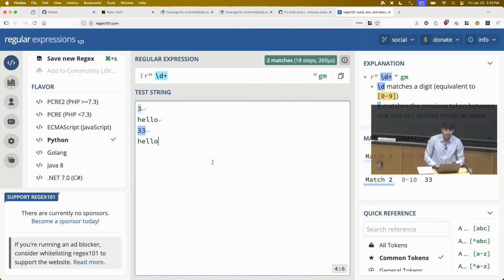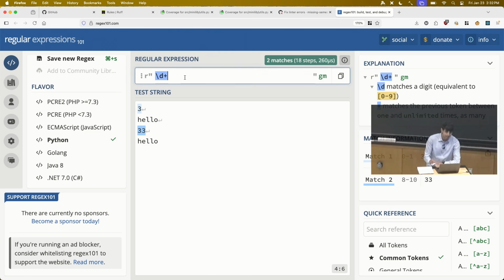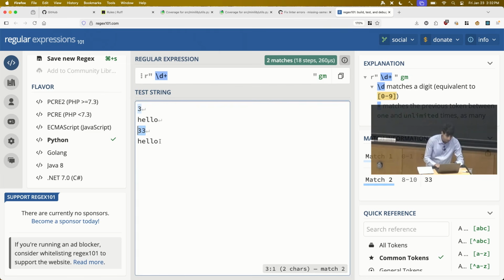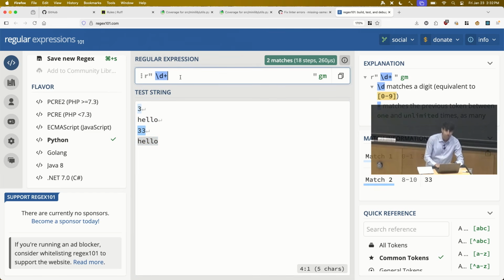Yeah, or whatever you're trying to match. More abstractly, regex is a language for describing sets of strings, and here it's showing you which of these concrete strings match the expression provided up here. Cool. So that's what this regex101 tool is doing for us.